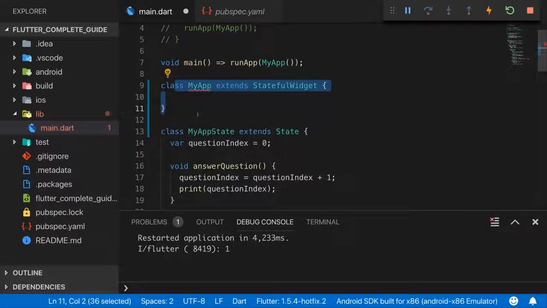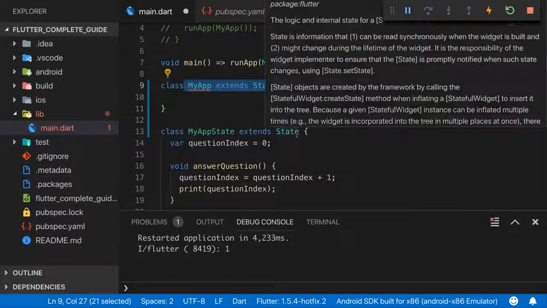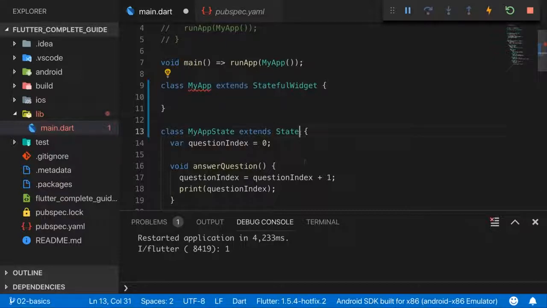To us developers, it's clear because of the naming, myAppState and myApp, but the naming is just a convention, it's not a rule. Therefore, Flutter does not take the name as an indicator that this class belongs to this widget. Instead, to set up a connection, we need two things. First of all, State is a generic type, so we should add angle brackets there, and in between, we add a pointer at our class. So here I add myApp. This tells Dart and Flutter that this state belongs to the myApp class. So this is one part of the connection.